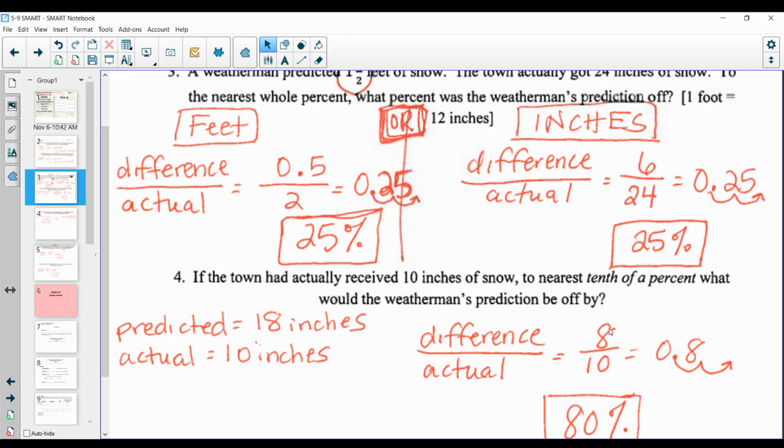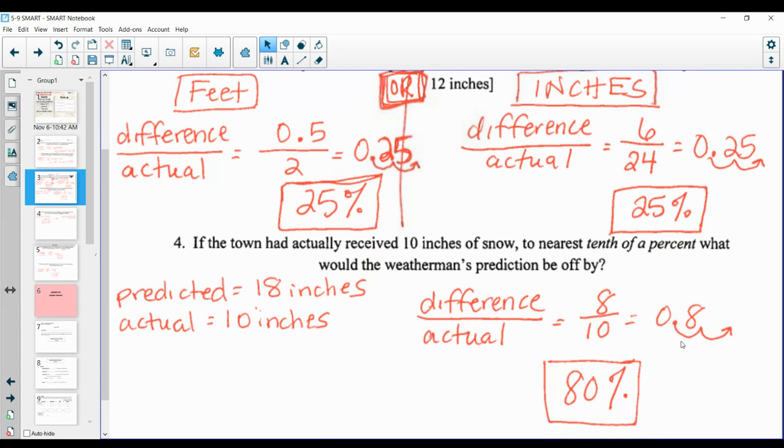So that goes in the numerator, and the actual now is 10. 8 divided by 10 is 0.8 or 8/10. You move the decimal point twice, but notice you have this space, you have to put a 0. So that is 80%. All right. Kind of threw you off there to the nearest tenth of a percent. There is not a long decimal point, so you don't really need to round it to that. It's just 80%. All right, so that's number 4.